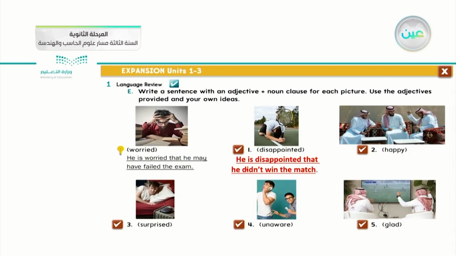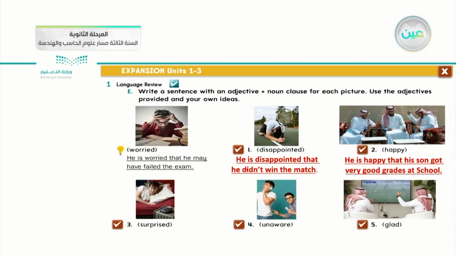Okay, number 3, happy. Look at the picture below. The adjective of it is happy. The third man from the right corner, he is happy. How can I apply this adjective statement with the noun clause? He is happy that his son got very good grades at school.